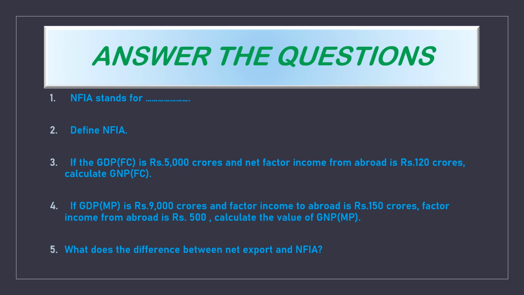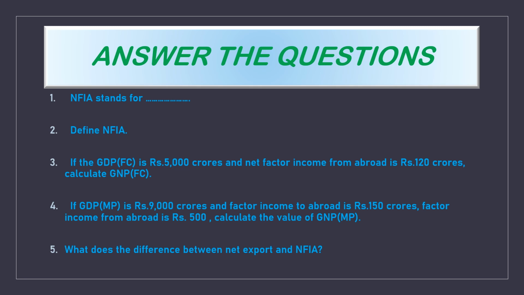Here the factor income from abroad is given. The factor income from abroad is 500 crore and factor income to abroad is 150 crore. If we subtract these two, we can find out the net factor income from abroad. So now we know the net factor income from abroad, and GDP we know, 9,000 plus the net factor income from abroad, we can find out the GNP MP. Clear, student?